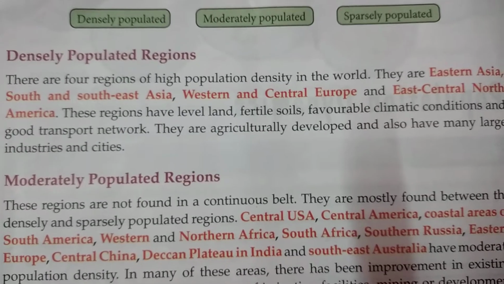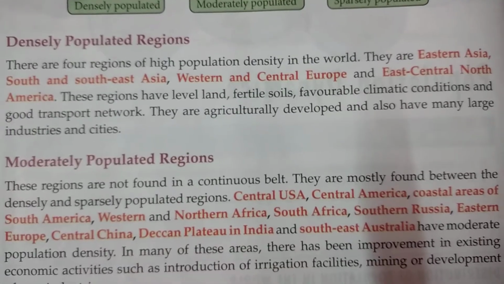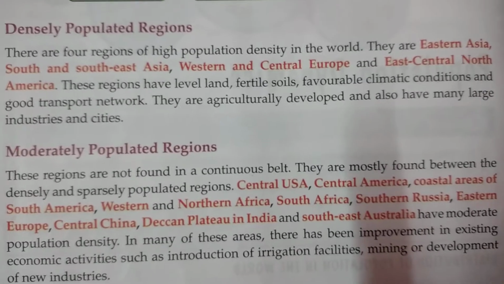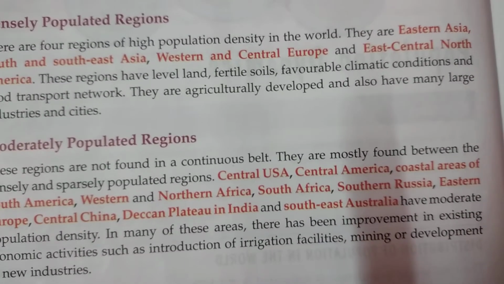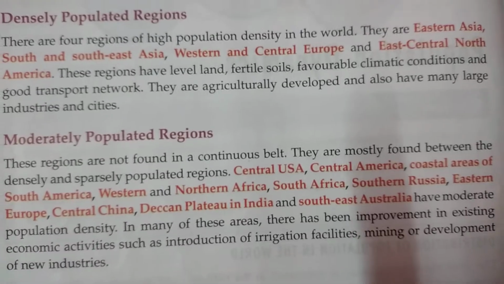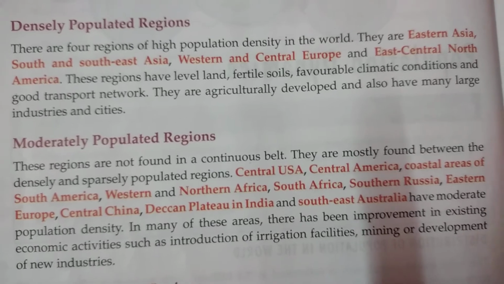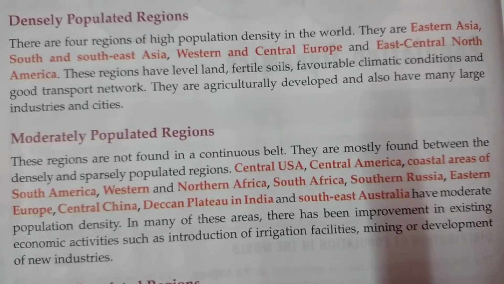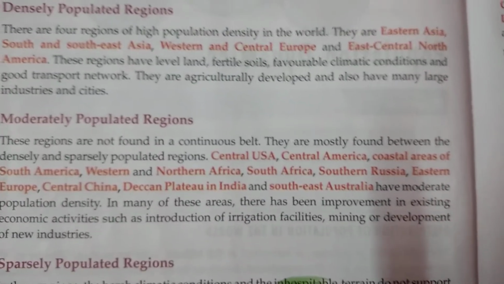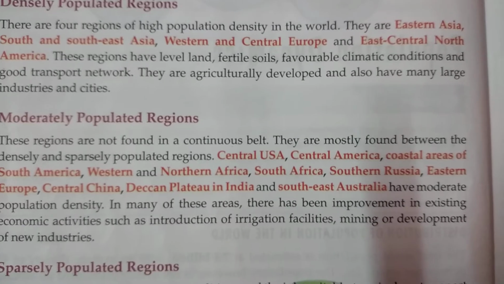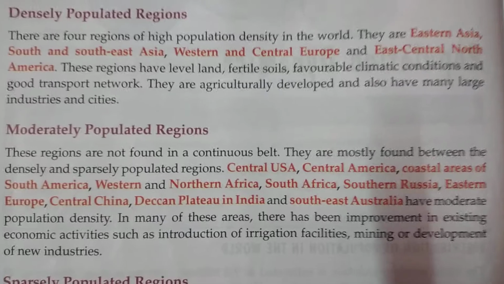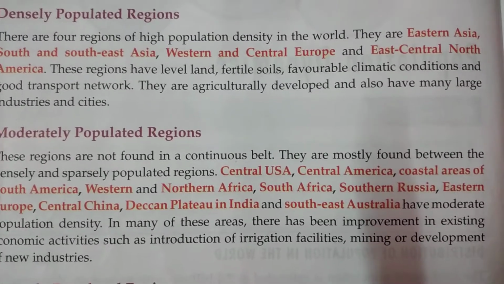So what are the reasons why these places of the world, like Eastern Asia, South and Southeast Asia, Western and Central Europe, and the East Central part of North America, have a very dense population? Some of the favorable reasons are, first of all, these places have level or flat land. They are not mountainous or hilly.